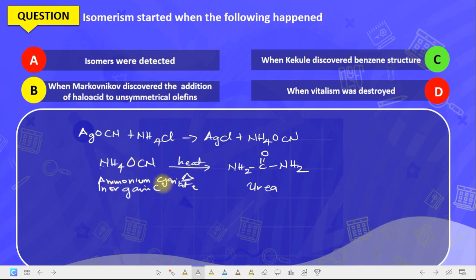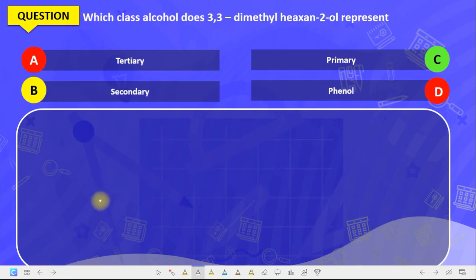So this experiment was conducted by Frederick Wohler to disprove the law of vitalism, which states that organic compounds can only be gotten from an organic source. So the correct answer to this question is option D. Let's take a look at number 2.